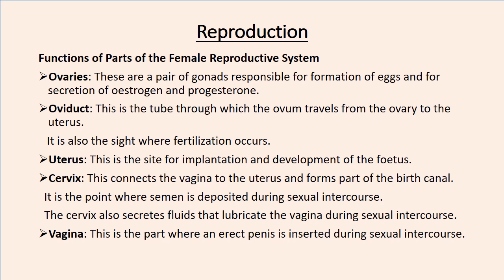So when we're looking at the picture, I mentioned that the vagina is where sperms are deposited, but no, it's the cervix. The vagina is just where the penis is inserted during sexual intercourse. It also forms part of the birth canal, just like the cervix.